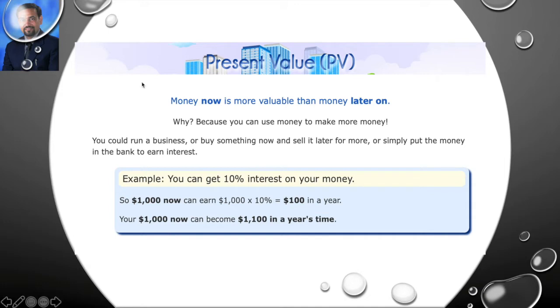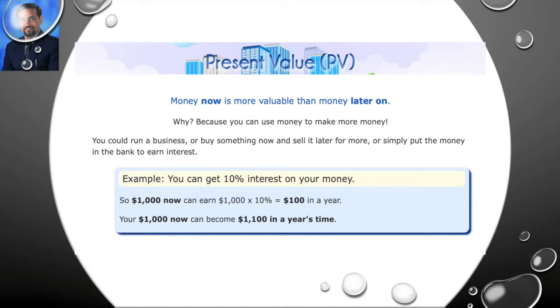So, if someone is giving you a promise that I can pay you 100 rupees after, say, 1 year or 2 years, and the same person is paying you 100 rupees today, this 100 rupees paid today is more valuable, more worth than the money which you will receive after 1 year or 2 years.